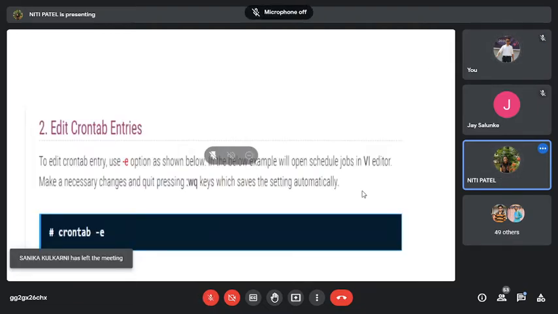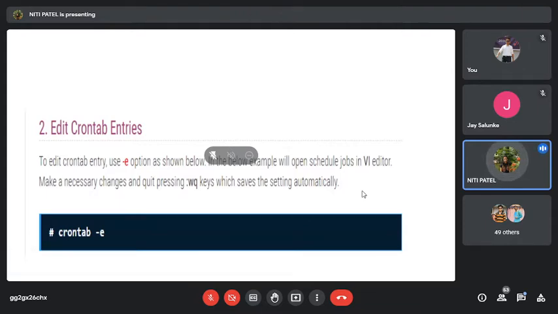Yes, ma'am. Okay. Next is if I want to edit the crontab entry. Now what I have done, did I create my own file of crontab? Yes. What is that file name? Niti is the file name.